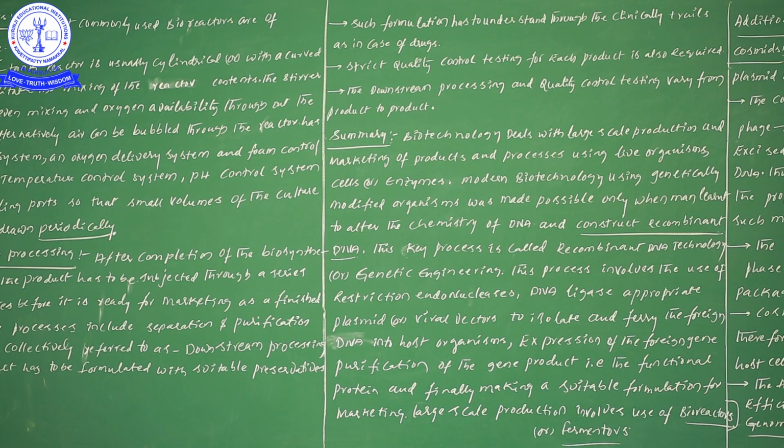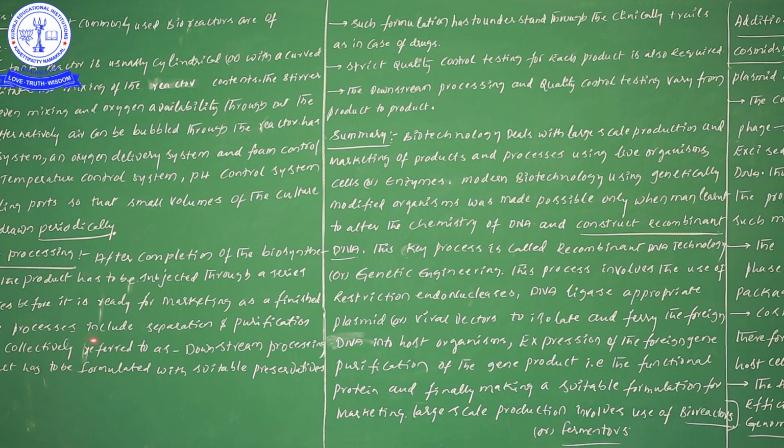For drugs, antibiotics, vaccines, the procedures are different; for all kinds of products the processes will not be the same. That is the information I have given under downstream processing.